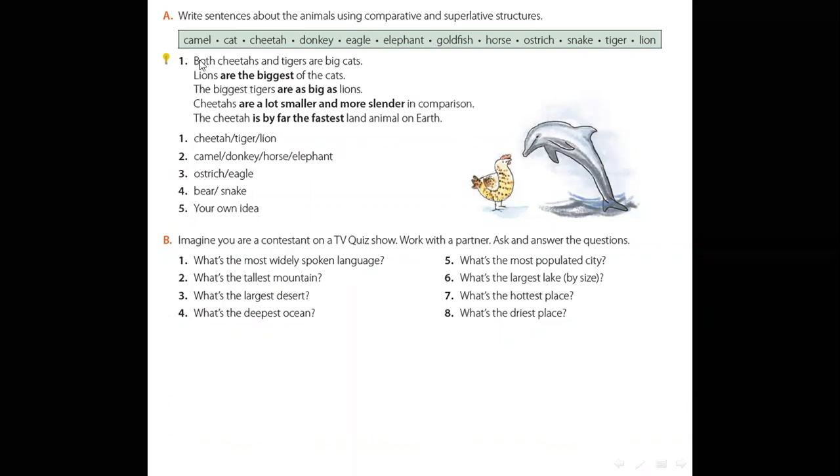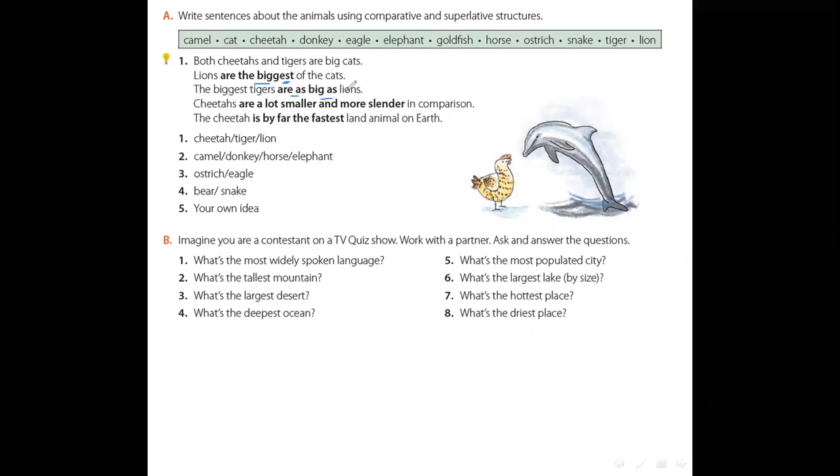For example, both cheetahs and tigers are big cats. Lions are the biggest of the cats. Where is the adjective here? Excellent, big. We add est because it's a short adjective. The biggest tigers are as big as lions.